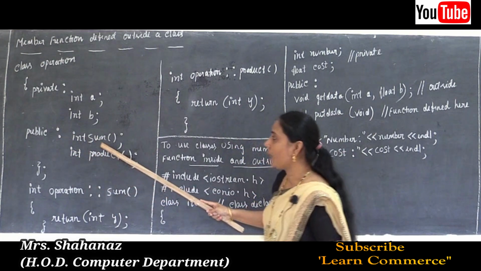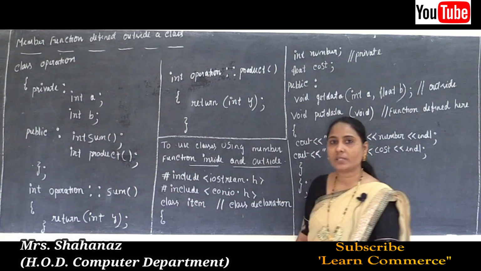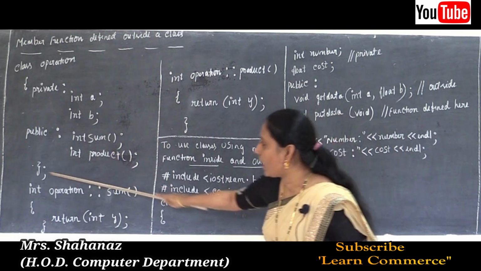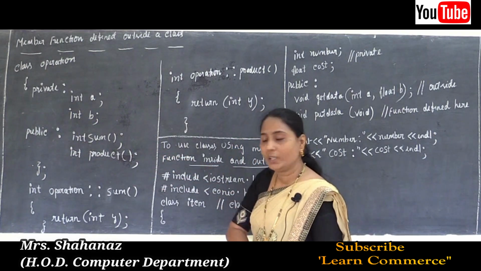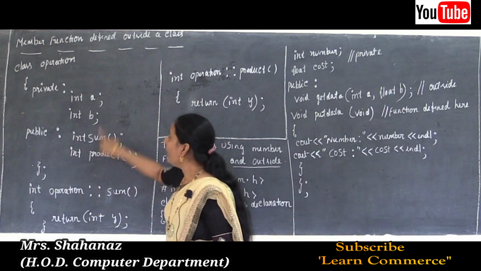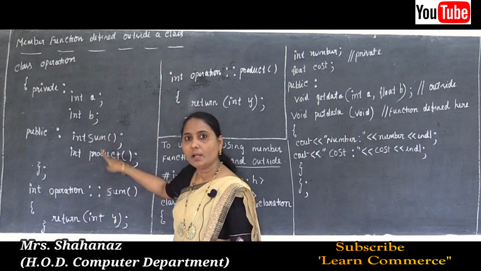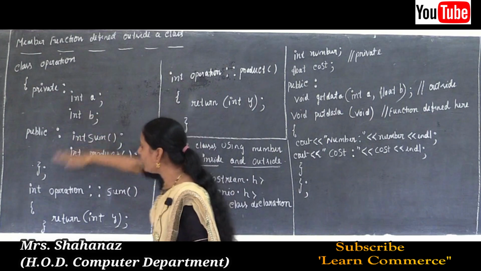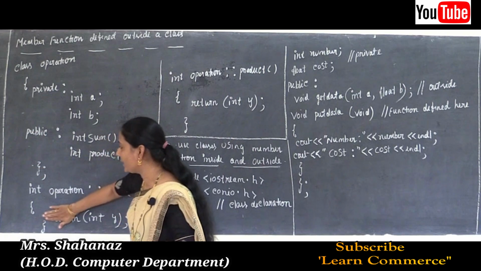So the functions are sum and product. Why? Because I already said the member function declared within the class must be defined separately outside the class. Clear this point here? The member function names are sum and product, declared within the class and defined separately outside the class.